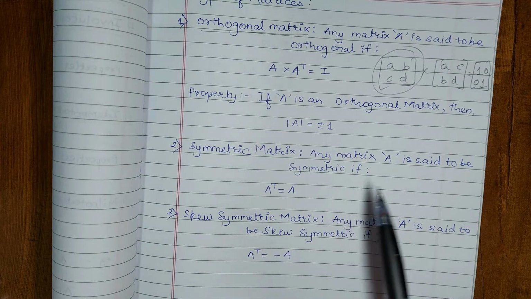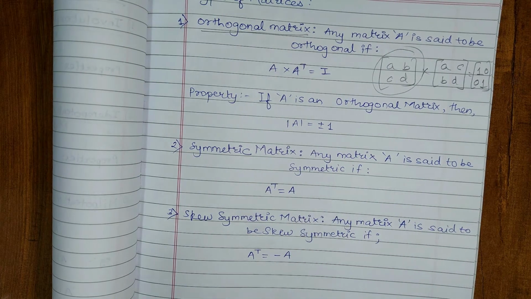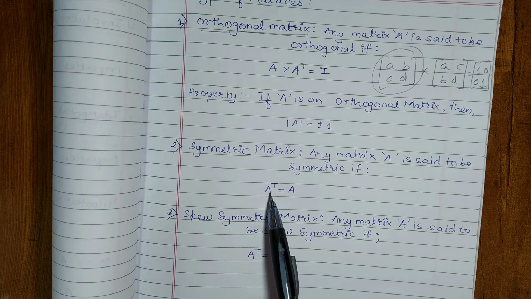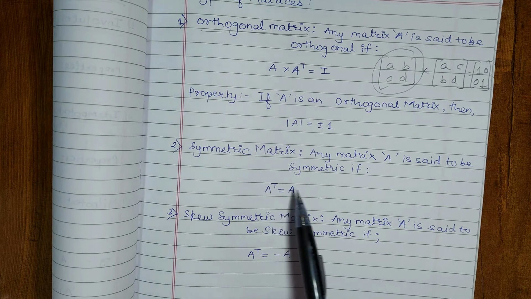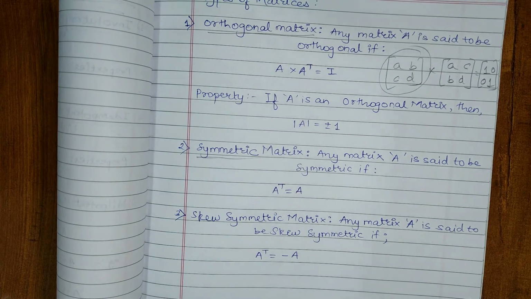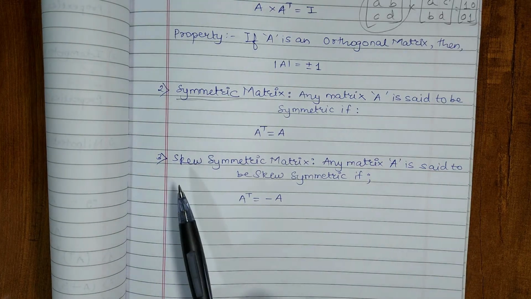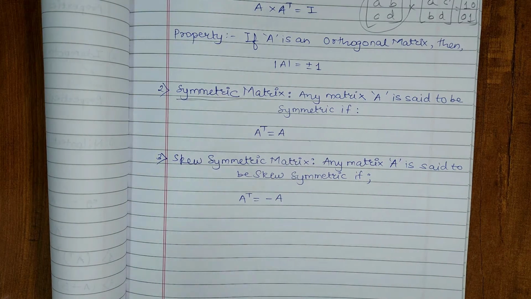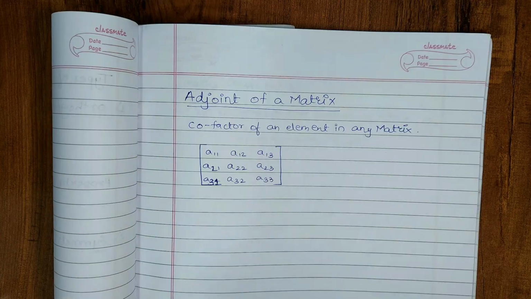Any matrix A is said to be symmetric if the transpose of the matrix A is equal to A. So here the name is self-explanatory. So next we have skew symmetric matrix. Any matrix A is said to be a skew symmetric matrix if A transpose is equal to the negative of the original A matrix. Okay, so next part is the adjoint of a matrix and its properties.